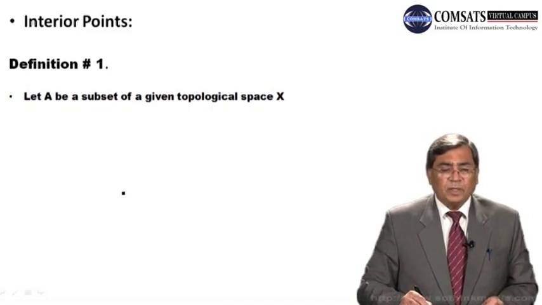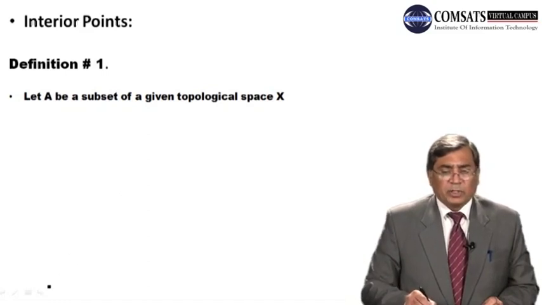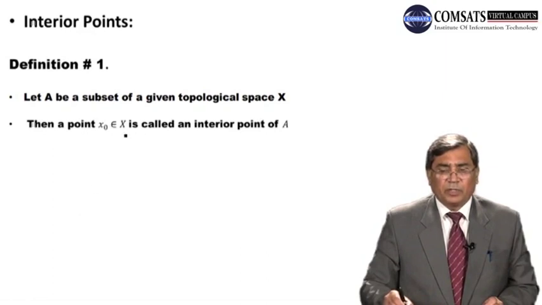Dear students, we define interior point of a set like, let A be a subset of a given topological space X. When we say given topological space X, it means there is some topology defined upon the set X. So usually from now onward we will not mention, until and unless it is necessary to point out, which topology is defined on X. So whenever it is said that it is a topological space X, it means there is a ground set X together with some topology on X. Dear students, the point x naught belonging to X is called an interior point of the set A.